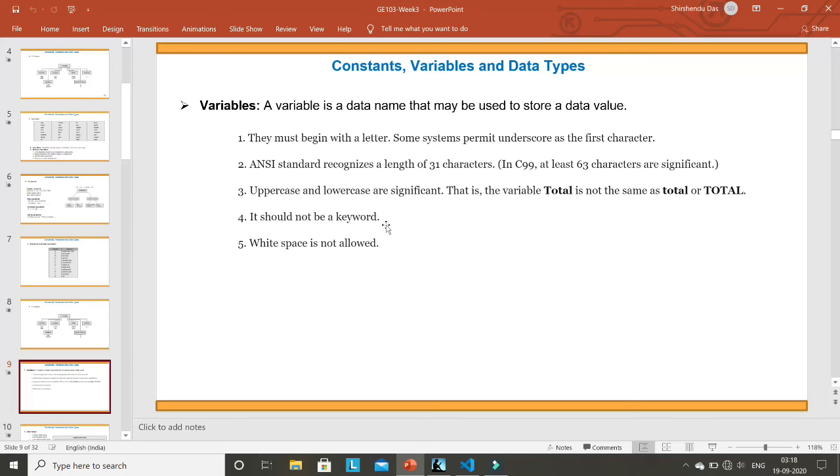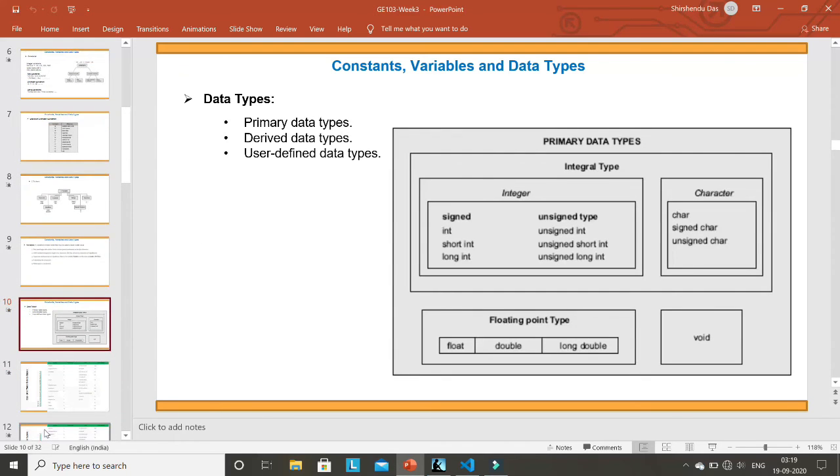See, you cannot use a keyword. White spaces are not allowed. Uppercase and lowercase are significant. That means if you write capital A and small a, these are two different variables. As written here, the variable Total is not the same as the variable total. They are case sensitive. And you cannot use anything else except characters, numbers and underscore in your variable. That's it for variables. You know the basic concept of variables.